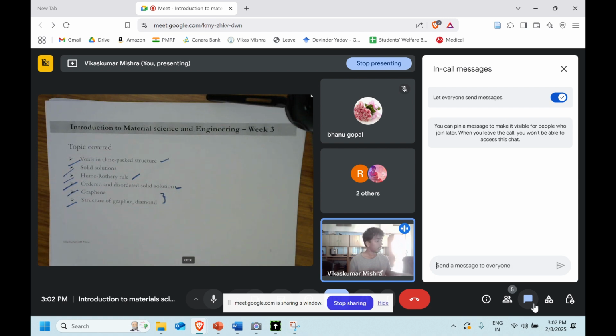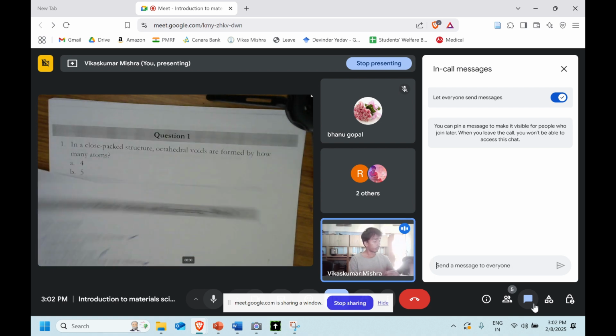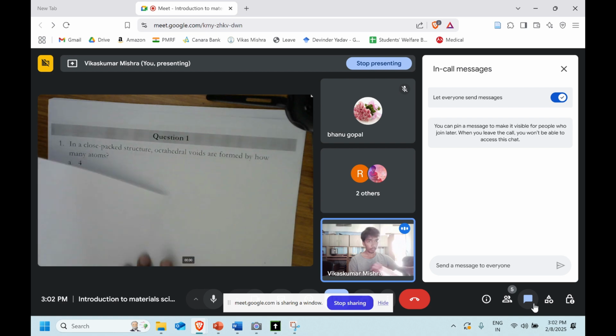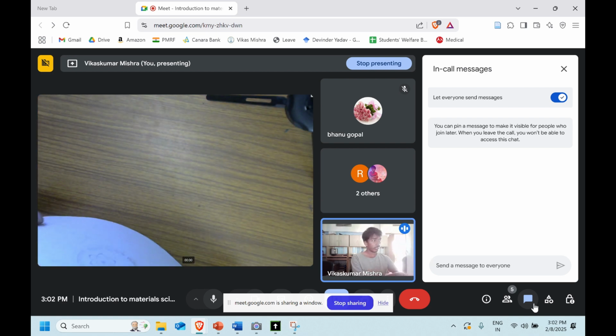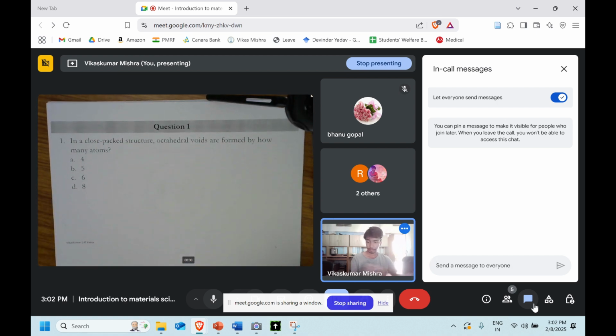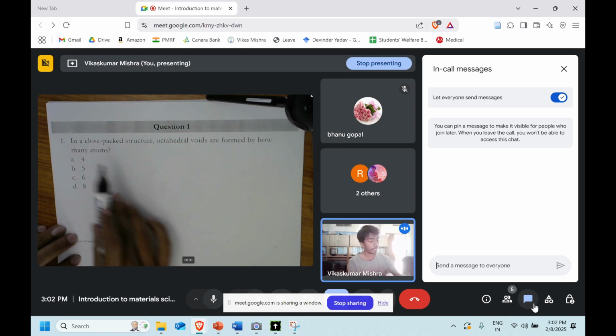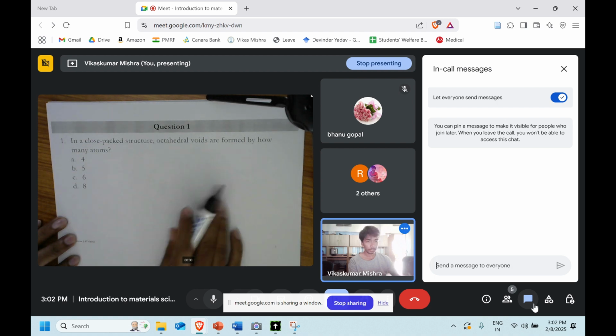Okay. Since there is no doubt, let's go to question number 1. All the questions are quite easy and similar to the questions which have been asked in the assignments. The first question here is: in a closed pack structure, octahedral voids are formed by how many atoms?